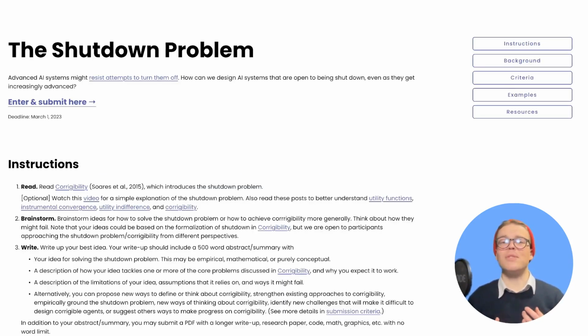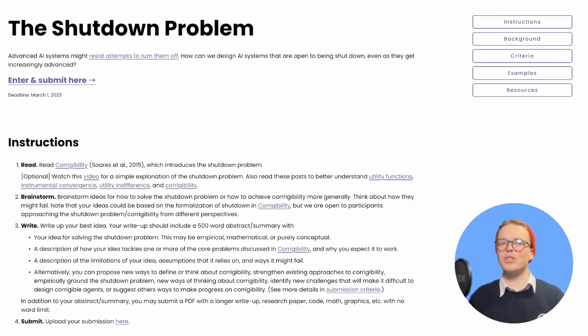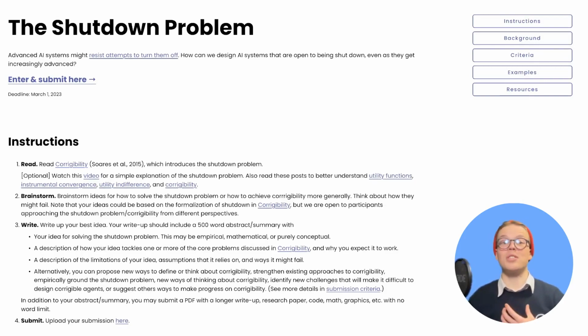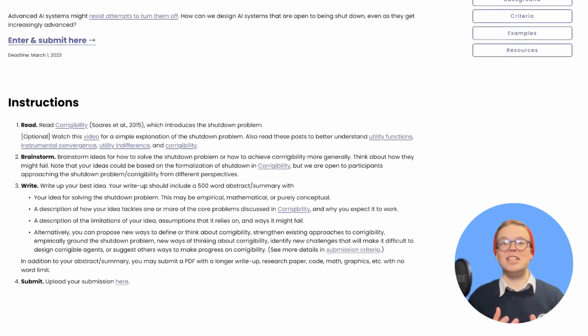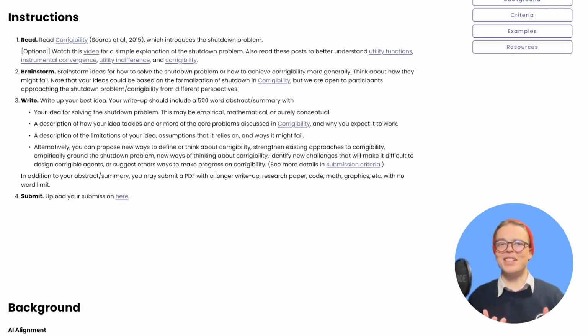This is about the concept of corrigibility, which is about making sure that AIs actually want to be updated by humans and don't prefer to keep their own value set, for example, instead of updating through some new instructions that they receive. And in this case, it's also a question of, can it actually be shut down, even when it's highly capable? So these are both from the Alignment Awards team and have prizes for good submissions of up to $20,000, with even some, if it's very exceptional, might reach $100,000. So this easily warrants setting off a few days to work on these problems, and we of course recommend you do that.